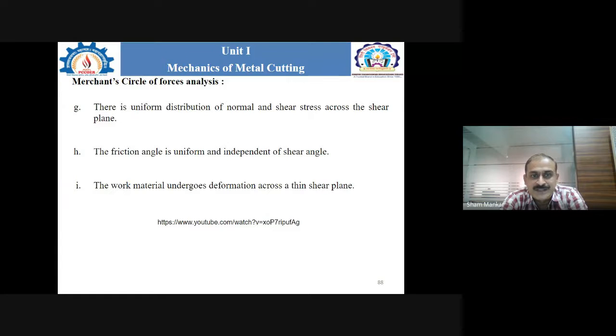Then the friction angle is uniform and independent of the shear angle. The last and important one: the work material undergoes deformation across a thin shear plane.